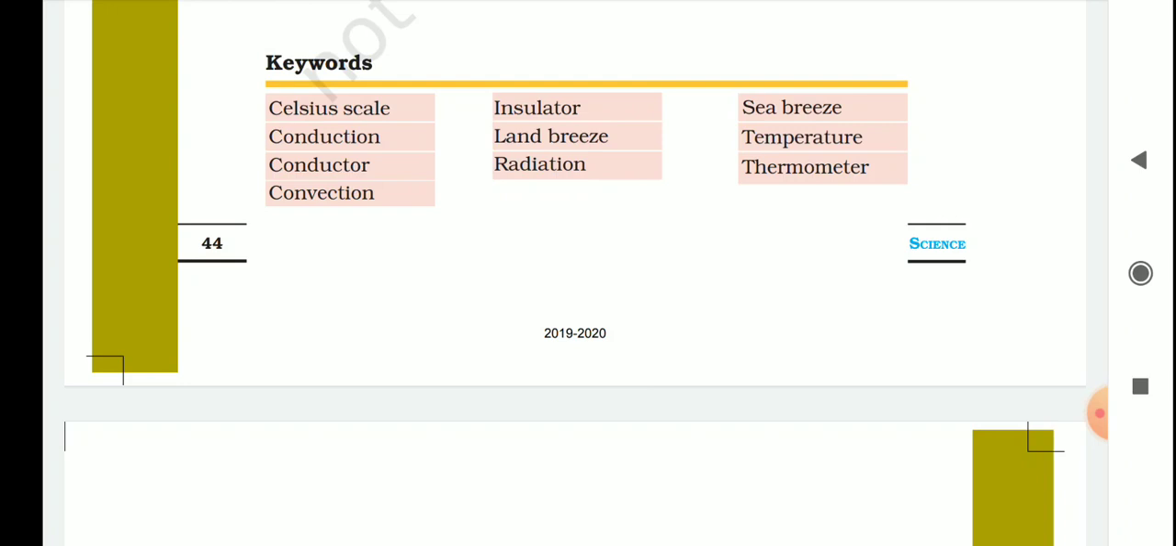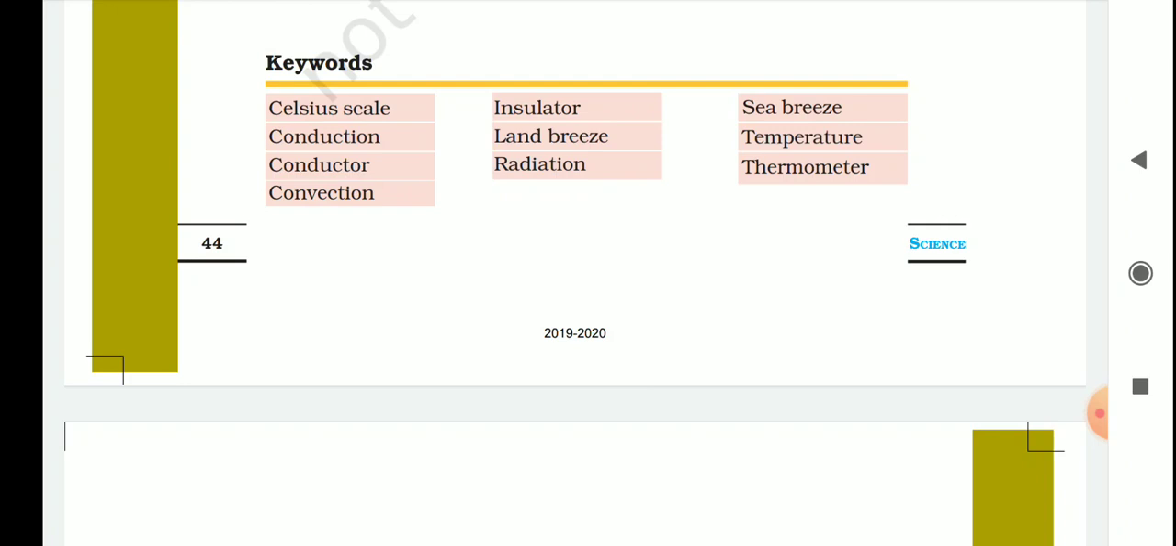Okay, so in the NCERT there are certain keywords given and we have already discussed them. Look at the keywords. These are Celsius scale, conduction, conductor, convection, insulator, land breeze, radiation, sea breeze, temperature and thermometer. So including this video and the previous video of heat, we have discussed all the keywords. Okay, so what you have to do is write these keywords and write their meaning.